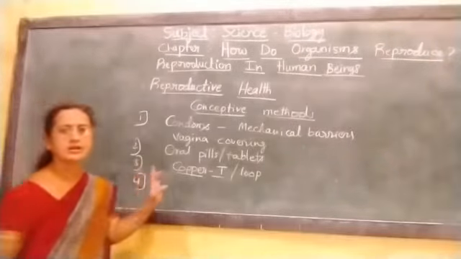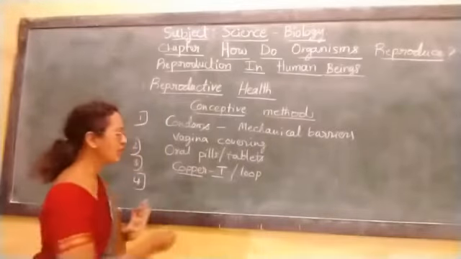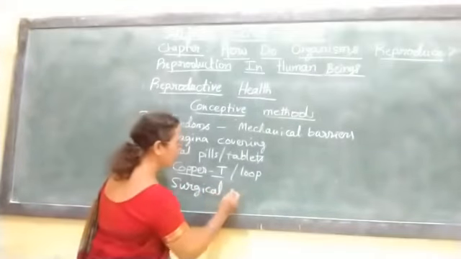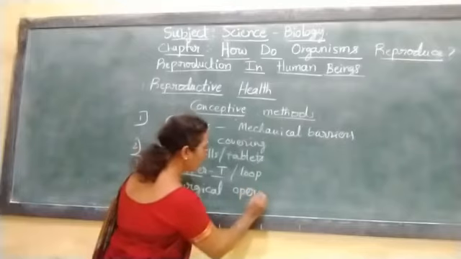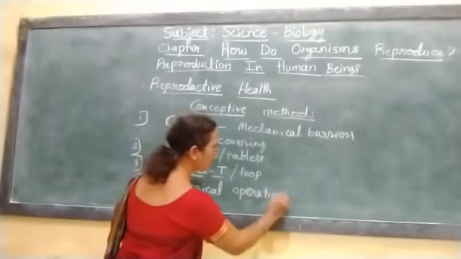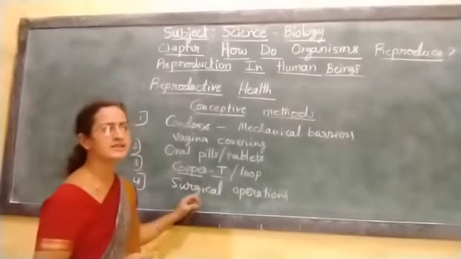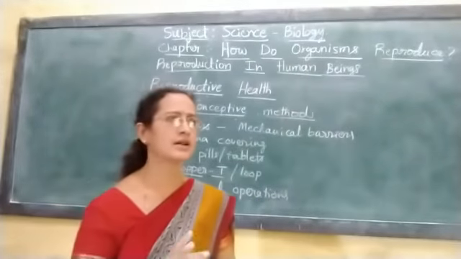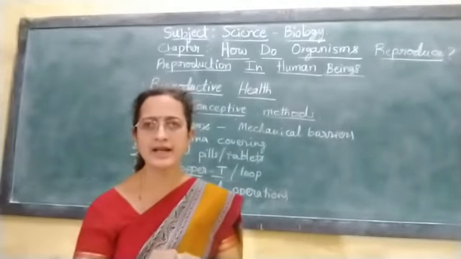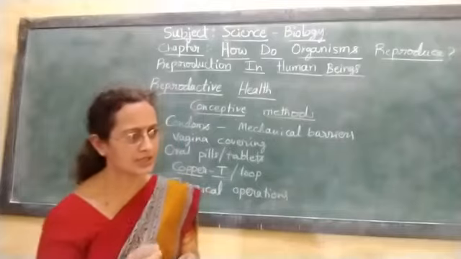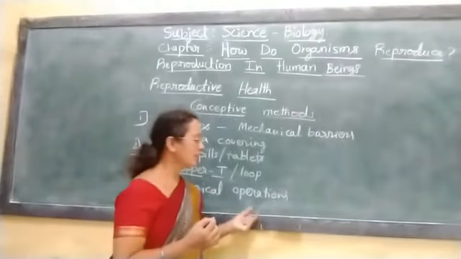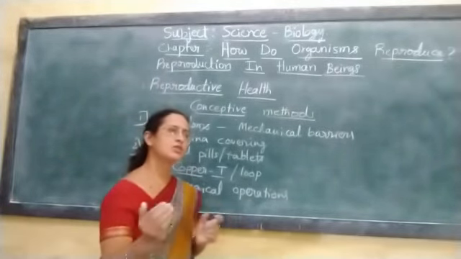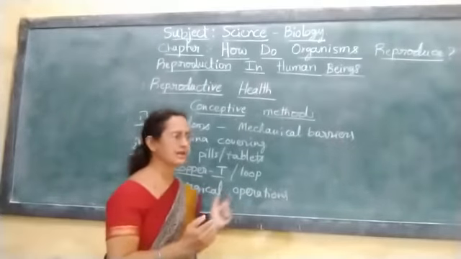At last, people may opt for surgical operations. Surgical operations are done for both males and females. In females, the fallopian tube is cut or ligated. Since the tube is ligated in the surgical operation, there is no union of sperms with the egg.